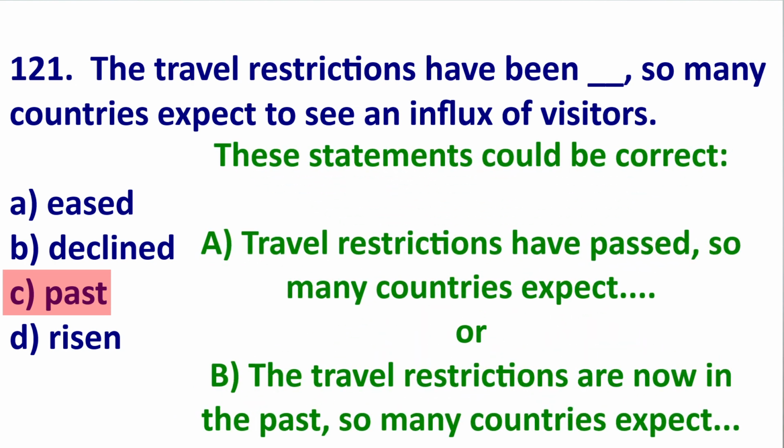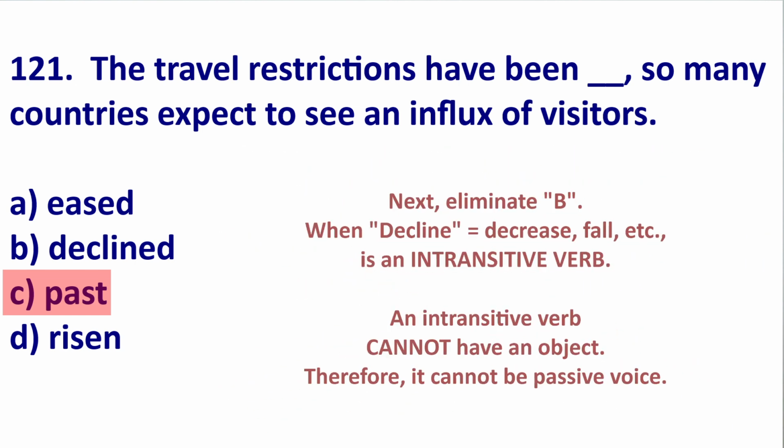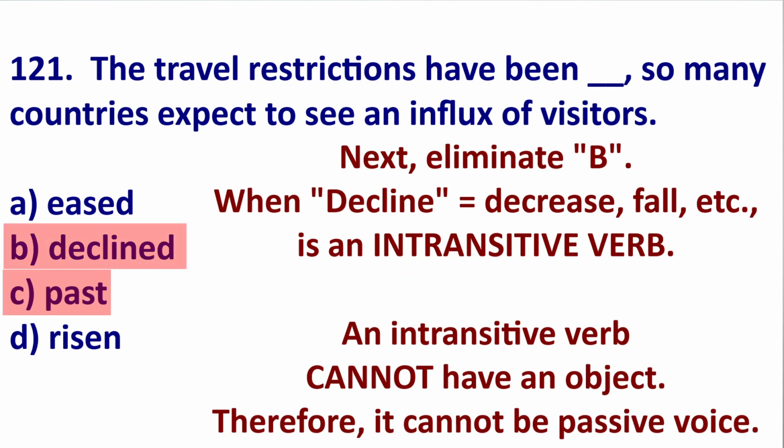So, if we use the verb P-A-S-S-E-D, we could say over 70 years have passed since World War II. Well, we are not using in the past or past time here, so eliminate C. Next, eliminate B, declined. This is because decline cannot have an object. Therefore, it cannot be passive voice when talking about decreasing. So when you use decline to talk about decrease or go down, it cannot have an object.